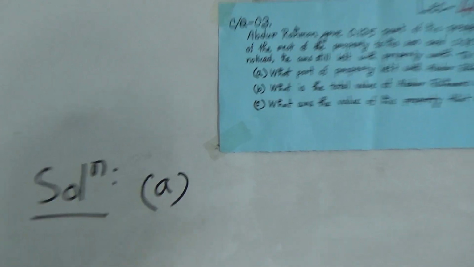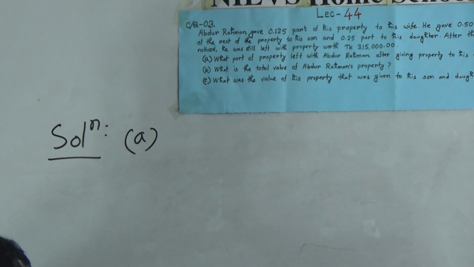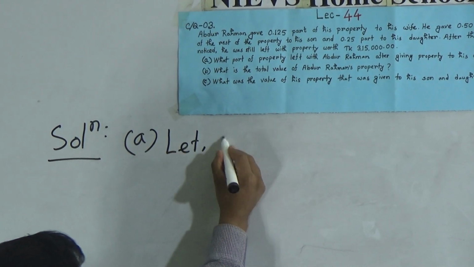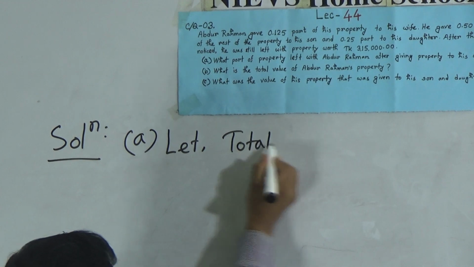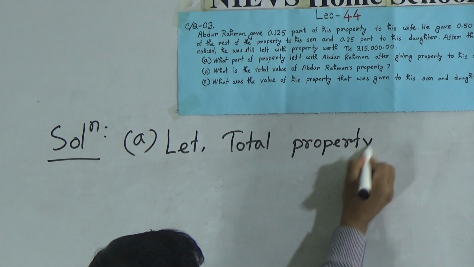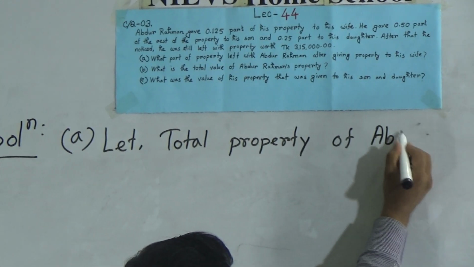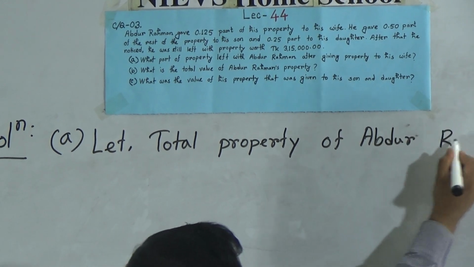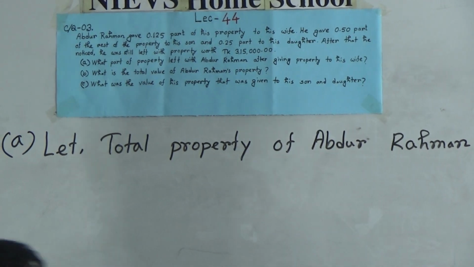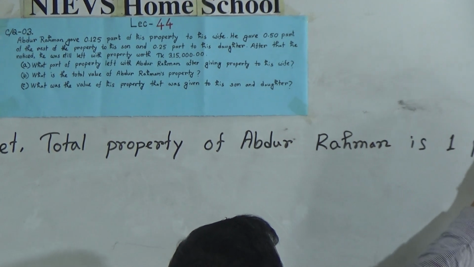Solution, activity A. Abdur Rahman gave 0.125 part of his property to his wife. Okay. Let the total property of Abdur Rahman be 1 part. That means the whole part.